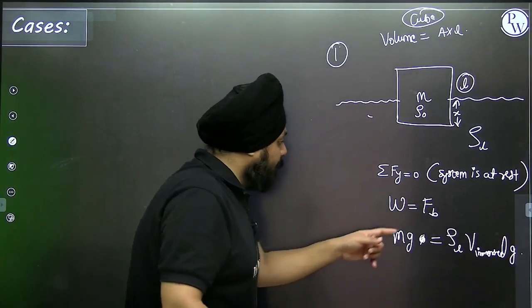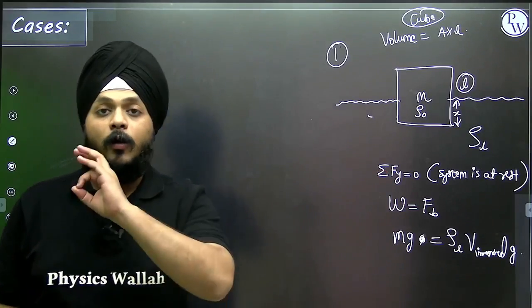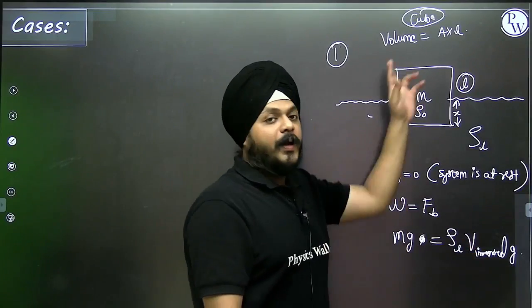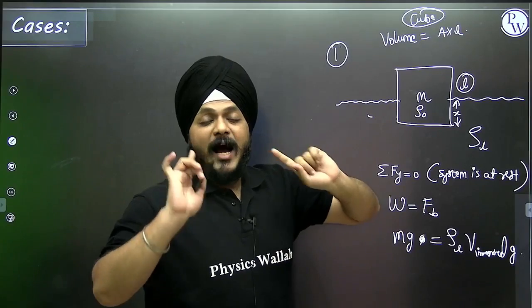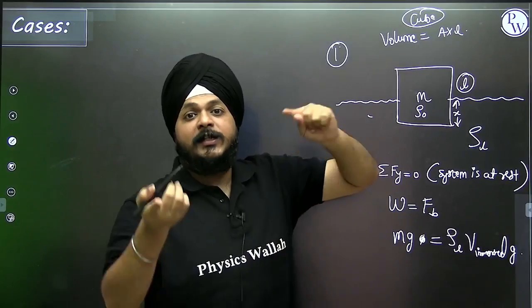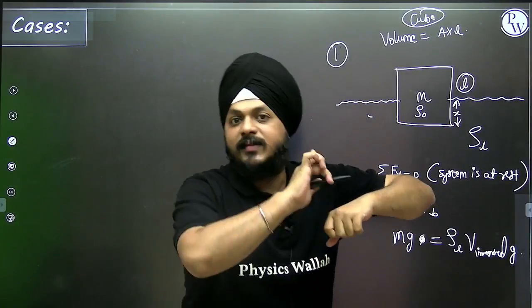Now, here's the point where students always commit a mistake. Always. They apply the buoyant force on the entire object. No. The buoyant force only acts on that much part of the object that is immersed inside the fluid.